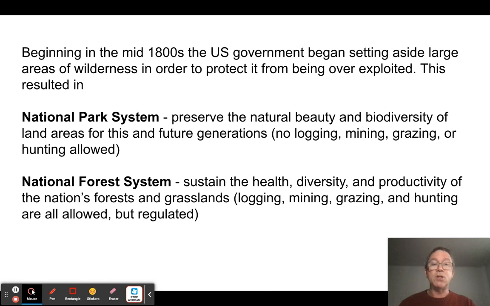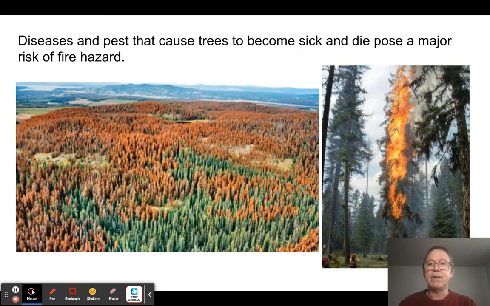So one of the things you can do to try to prevent excess logging is require this governmental agency to only sell tracts of forest land for harvest at market rates. You can't undersell it, but they often do in order to raise tax dollars and get politicians reelected. Now, when we go to managed forests, so now we're talking about they're not wild anymore. We're talking about the national parks or national forests. We're managing these things, right?